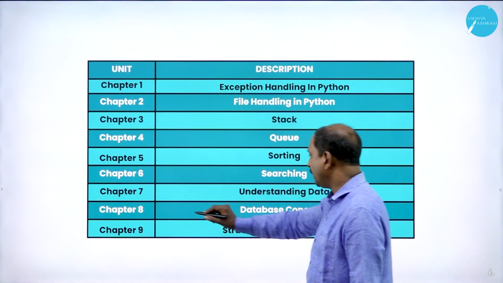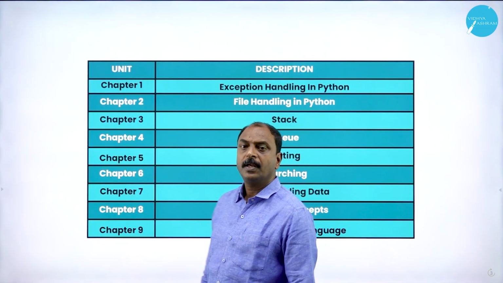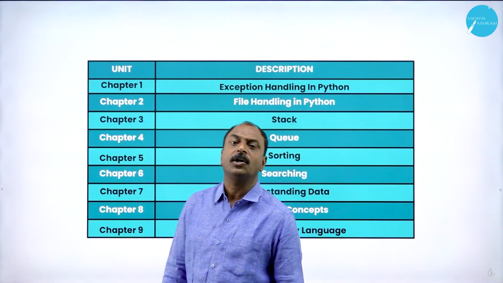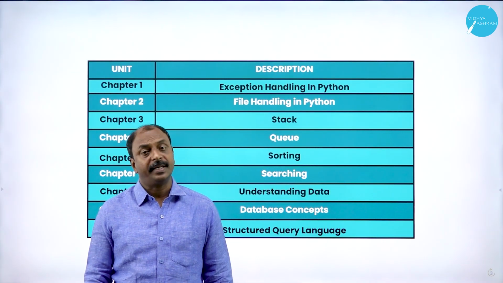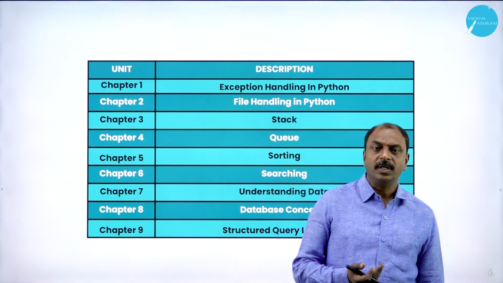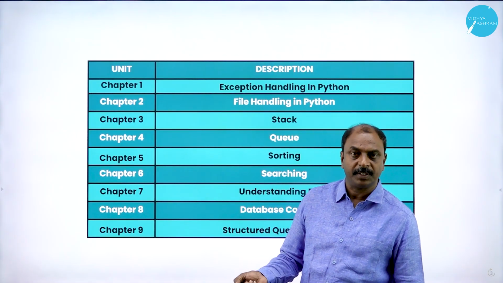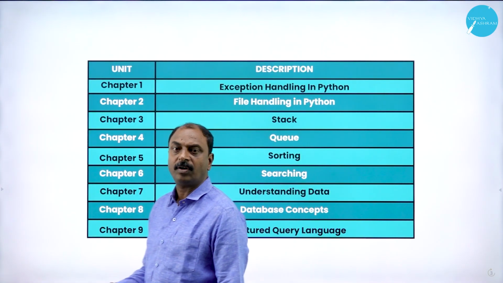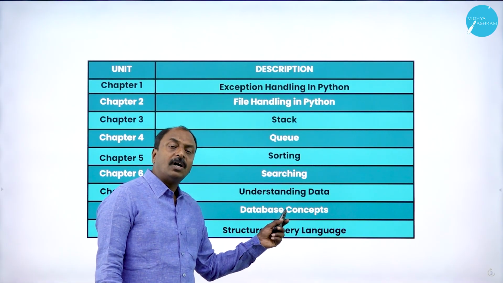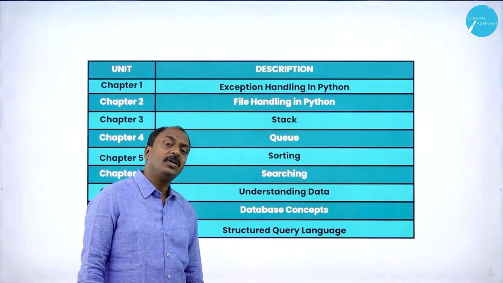And in chapter number 8, it is database concept. So what is a database concept? The main concept of database is the place where we can store a lot of information in the form of tables. Database is nothing but a concept where we can store different types of information in the form of tables, that is, in the form of records. So n number of data can be stored in a database in the form of records.